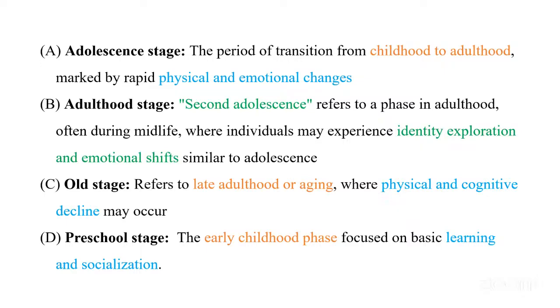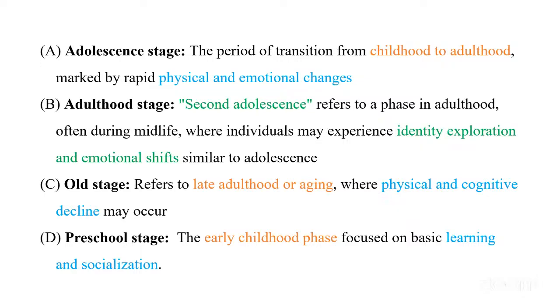When we are talking about the adulthood stage, this can be said to be a second adolescence, because we are in the phase of adulthood, often during middle life, where an individual may experience identity exploration and emotional shifts similar to adolescence. In adulthood also we explore things in our work environment and in relationships, and new relatives that are added after marriage. So we are actually trying to explore that, so it can be said to be a second adolescent phase.